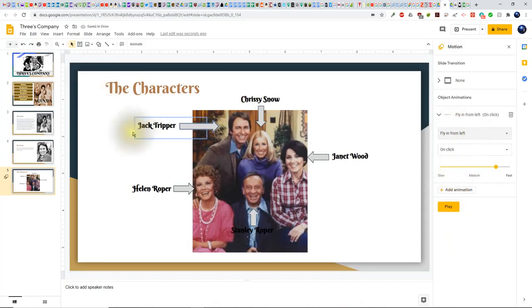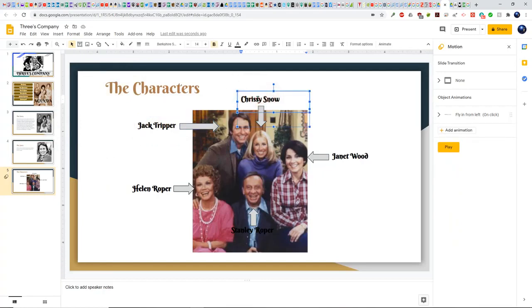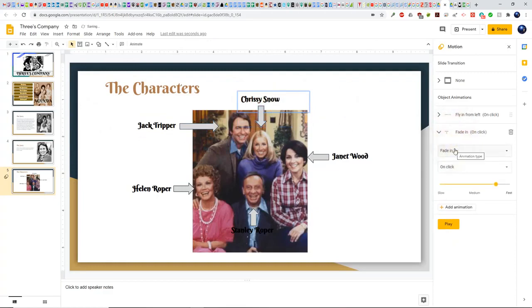That way this will be an animation that actually will fly in from the left. So the next one here will be Chrissy Snow. We'll click on Add Animation, and we'll click on Fade In and then Fly In from top.